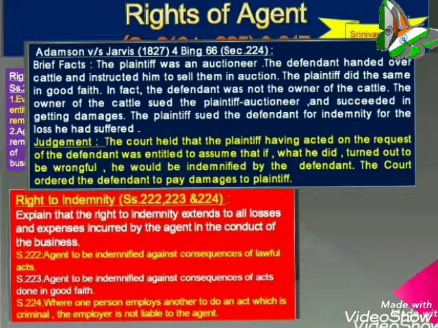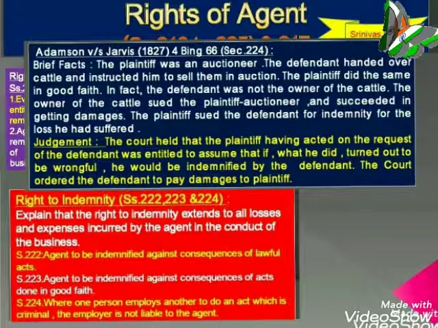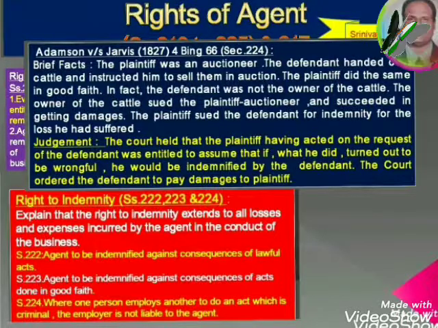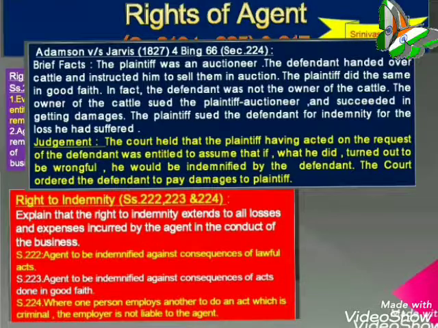There are other two illustrations. A employs B to beat C and agrees to indemnify him against all consequences of the act. B thereupon beats C and has to pay damages to C for so doing. A is not liable to indemnify B for these damages. That also we have to remember in 224.